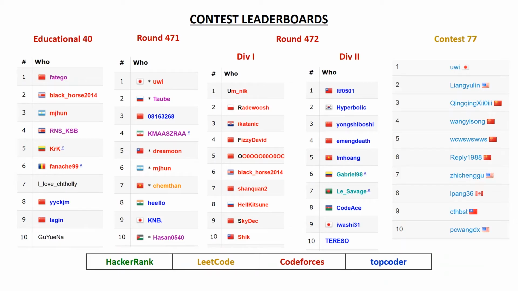Taking a look at the top 10 leaderboards, we had Yui taking the top spot in both Codeforces round 471 and LeetCode contest 77. And in Codeforces round 472, we had quite a few top-ranked individuals placing high. The formerly ranked number 2 Umnik took the top spot. Another top 10 rated individual, Radewoosh, finished in second as well.